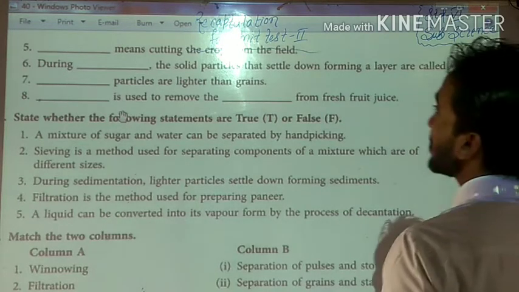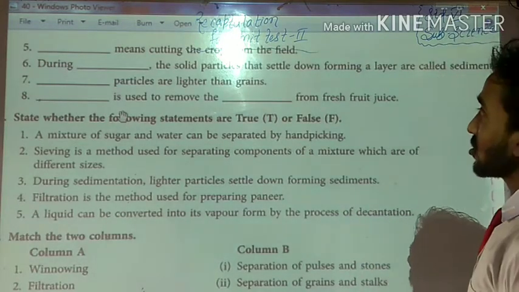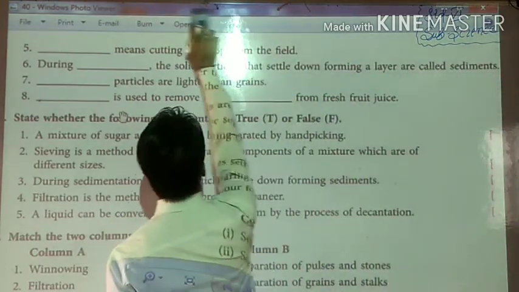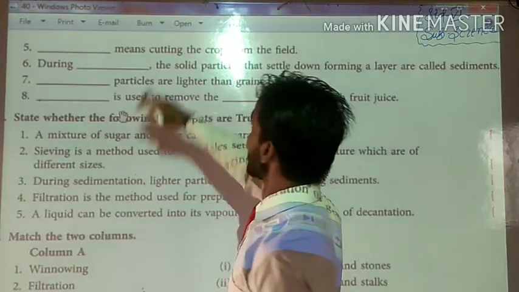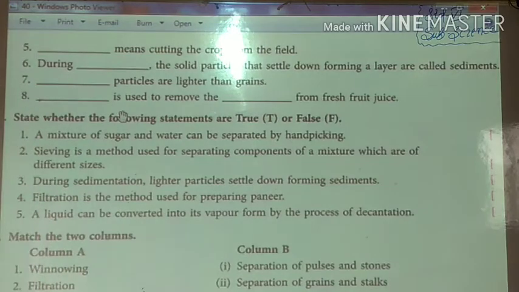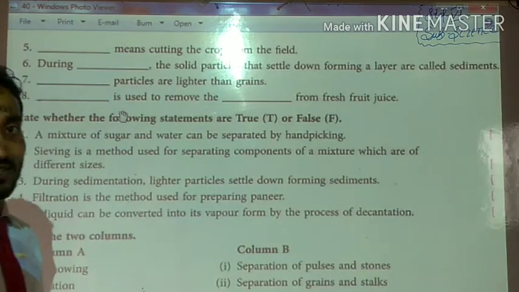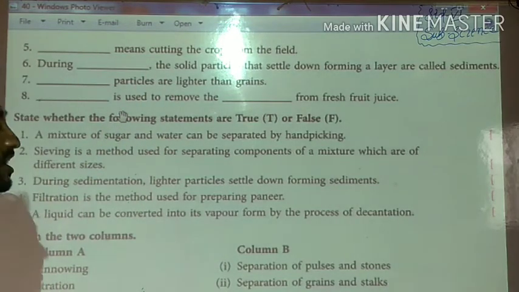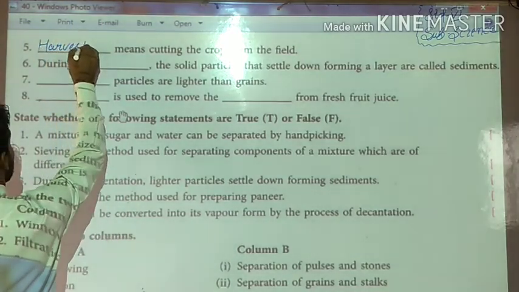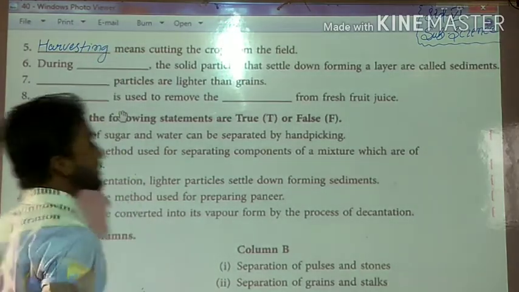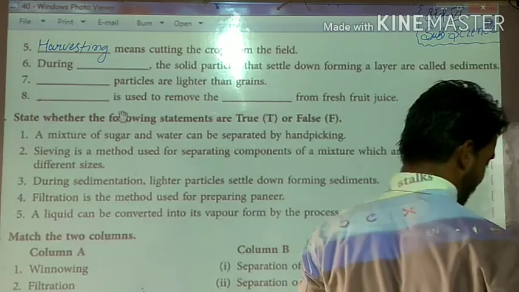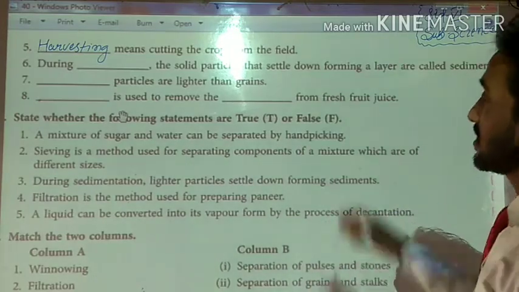The question is: fill in the blanks, means cutting the crop from the field. Which word is used for cutting the crops? Do you know? Exactly. Harvesting. What is harvesting? Harvesting is completely dedicated to cutting the crop from the field. So students, the next topic, next question.